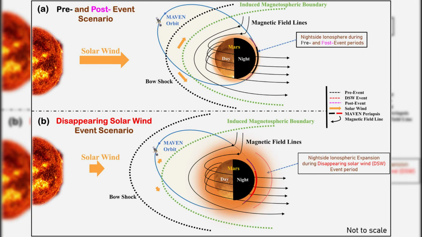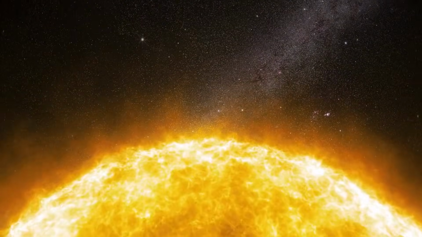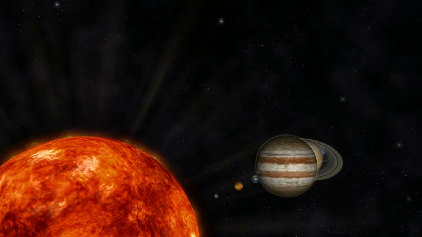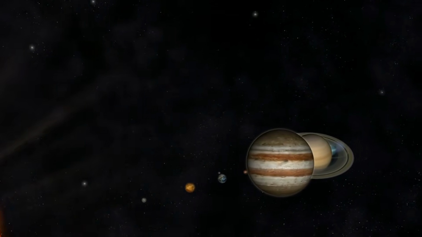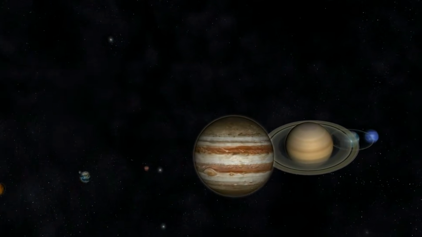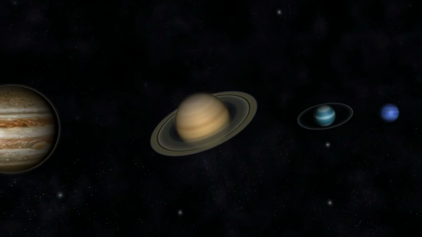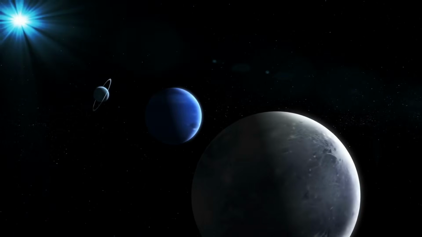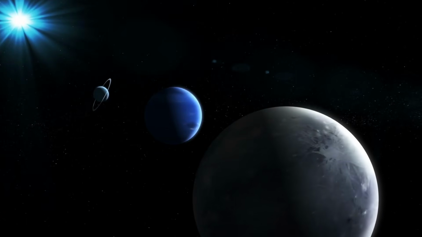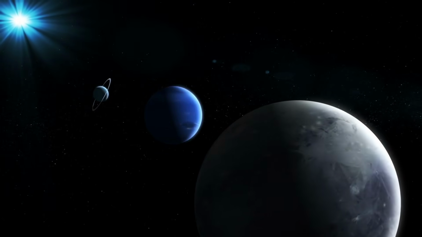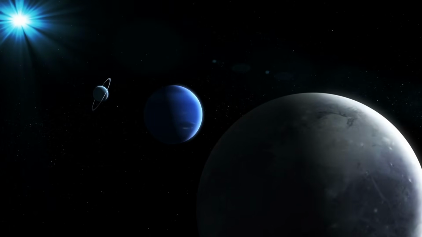Without a global magnetic field, the atmosphere became vulnerable to the solar wind, which gradually stripped it away over immense timescales, reducing surface pressure and eliminating the conditions needed to sustain liquid water. Another major factor is its distance from the Sun. Mars receives less solar energy than Earth, which means lower baseline temperatures, and once the atmosphere began to thin, there was no longer enough greenhouse effect to retain heat, leading to a runaway cooling process. With lower pressure and temperature, water could no longer remain stable on the surface, and the planet transitioned into a cold, dry environment where only ice could persist.